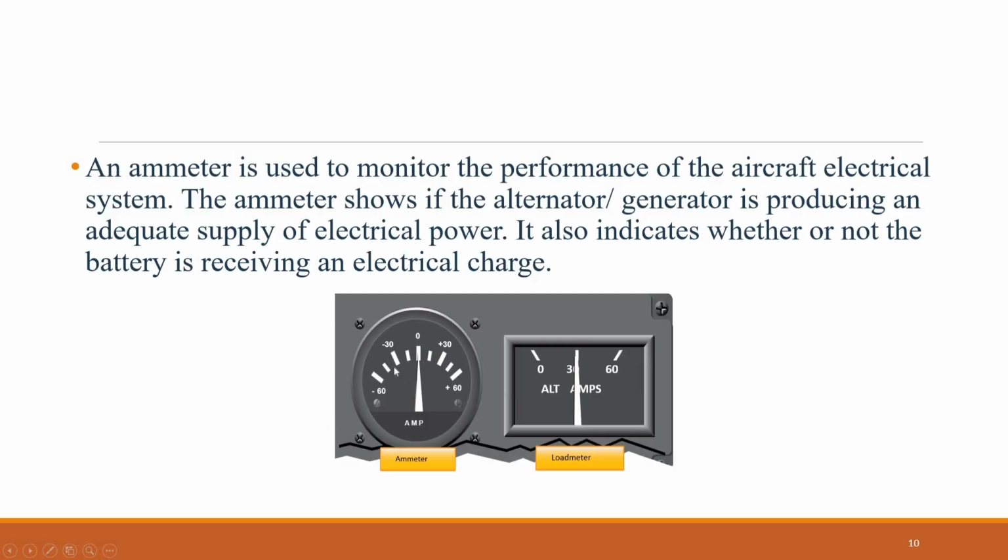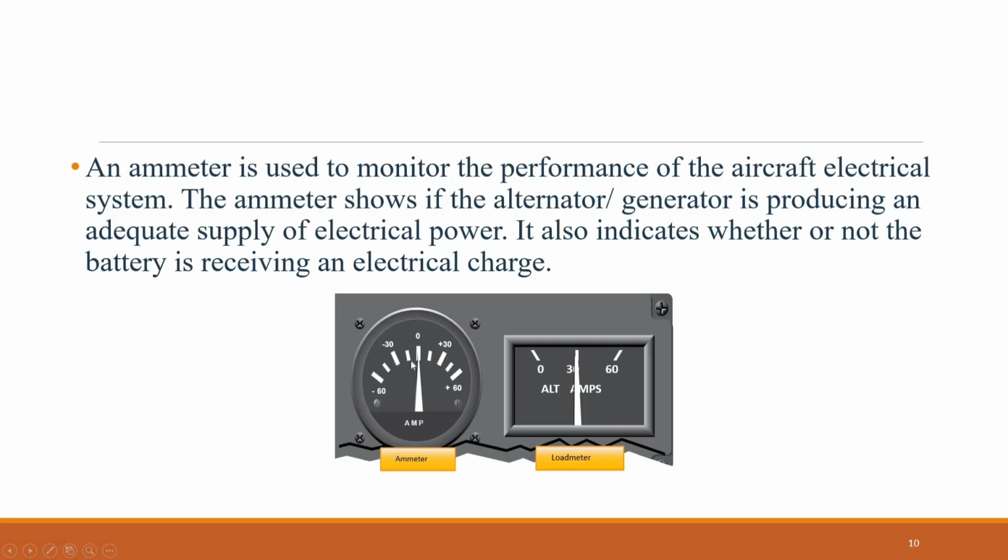Ammeters are designed with the 0 point in the center of the face and a negative or positive indication on either side. When the pointer of the ammeter is on the plus side, it shows the charging rate of the battery. A minus indication means more current is being drawn from the battery than is being replaced.